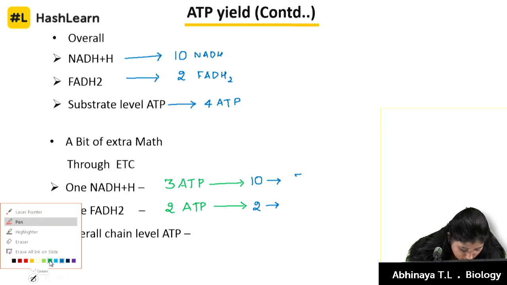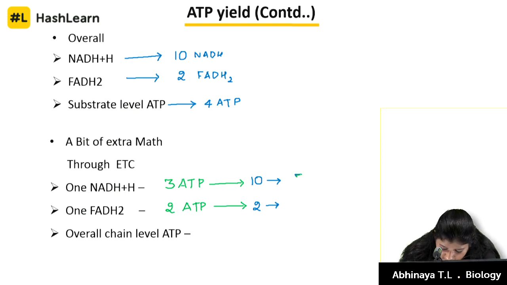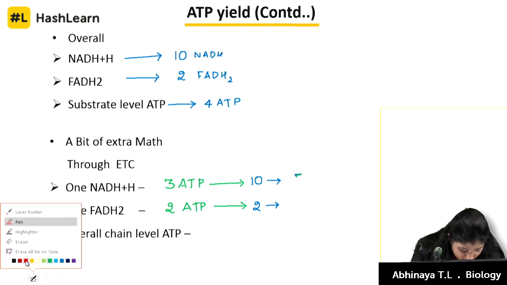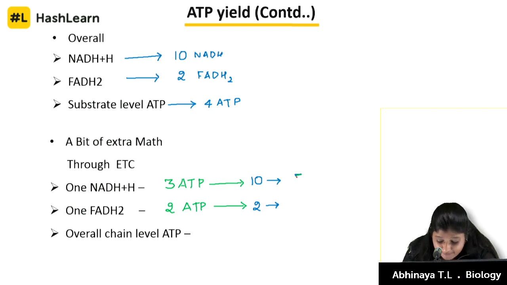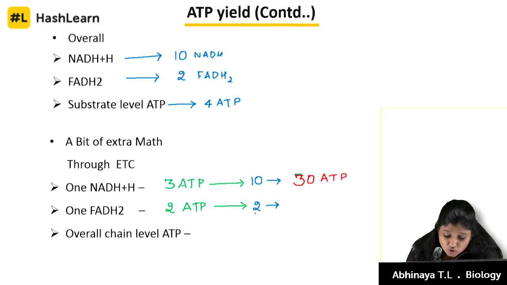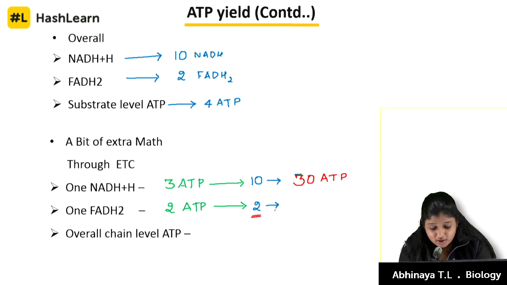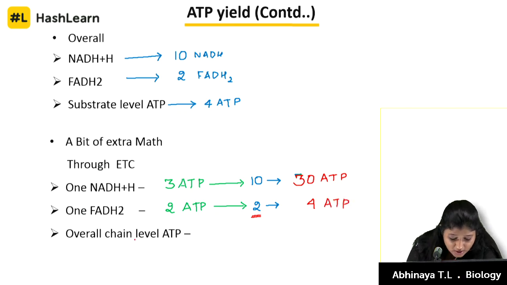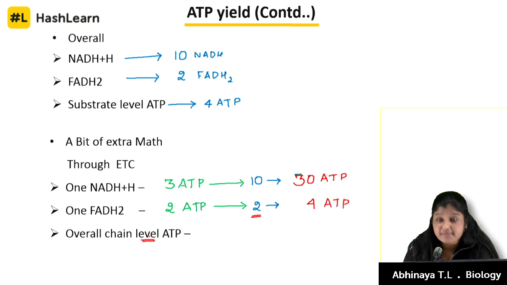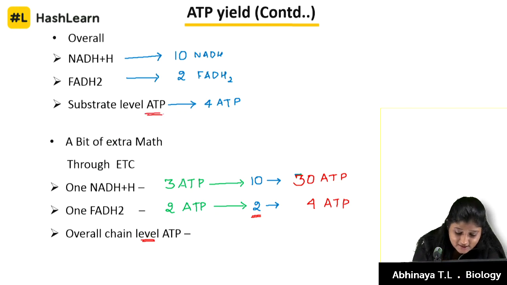Let's make it much more colorful so that it helps you remember. Let's use the red color. So it will be overall 30 molecules of ATP from 10 molecules of NADH, and now 2 molecules of FADH2, 2 into 2 will be 4 molecules of ATP. Now overall chain level ATP, and in our substrate level we have 4.